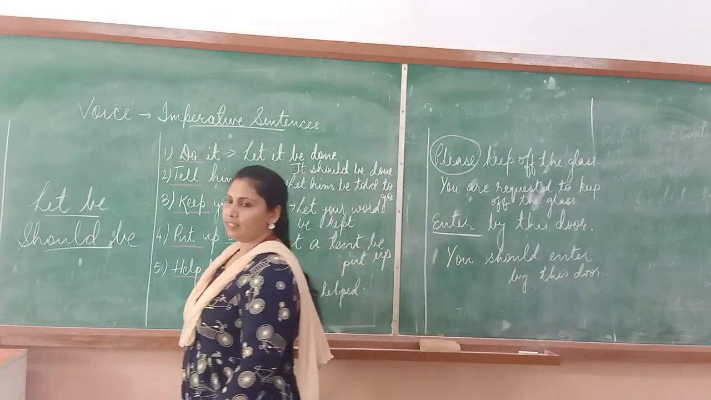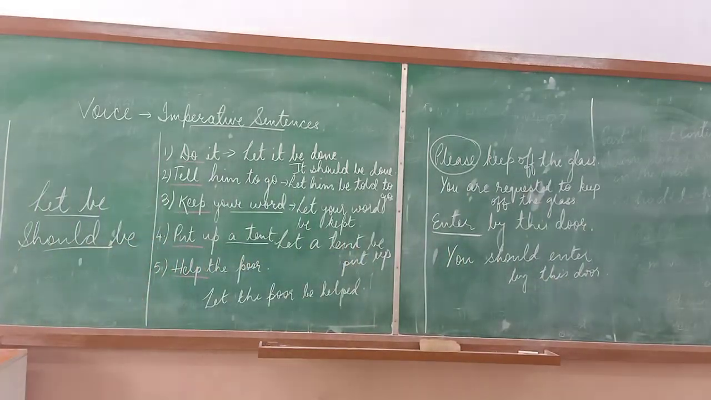I hope this is clear to you all. Please go through this properly. Remember always, an imperative sentence does not have a subject in the active form. Therefore, while you convert it, it will not end up with an object. The object in the active form will become the subject in the passive form.